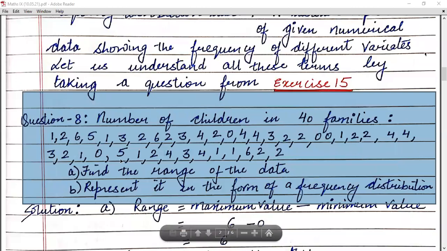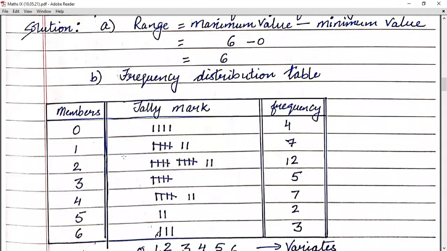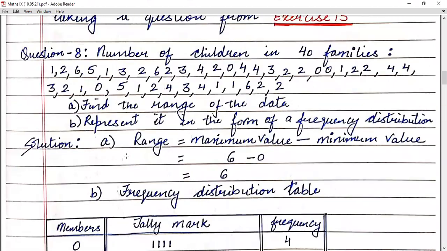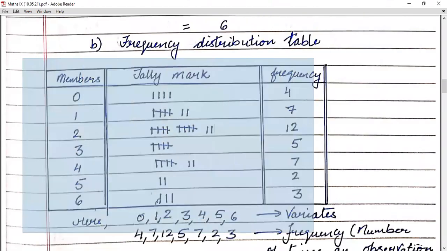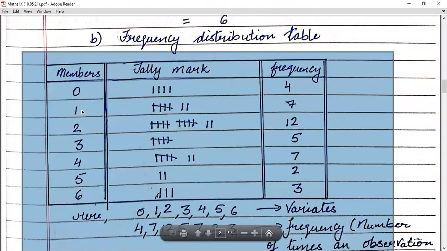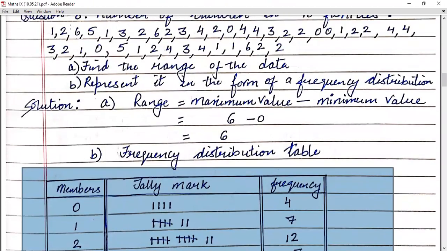Now, children, let's represent this information in the form of a frequency distribution table. You will make 3 columns here. In the first one, you will write all the numbers in the given data. So you have numbers from 0 to 6: 0 is there, 1 is there, 2 is there, 3, 4, 5, and 6. In the first column, you will write all the numbers like 0, 1, 2, 3, 4, 5, 6, and then the tally marks, and then in the third one, you will write the frequency.